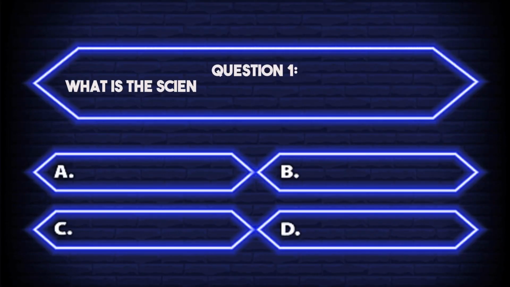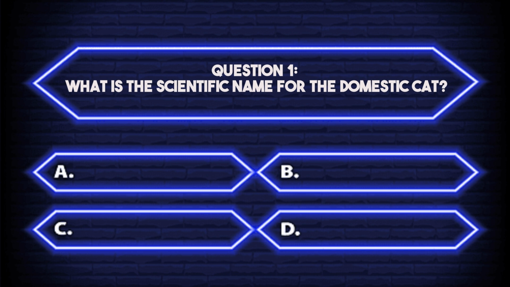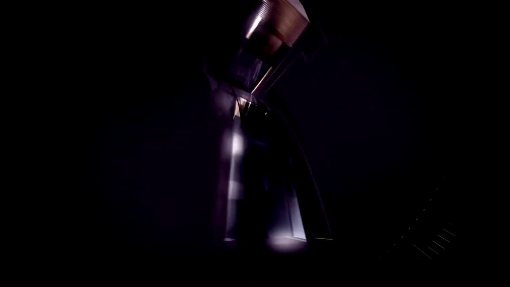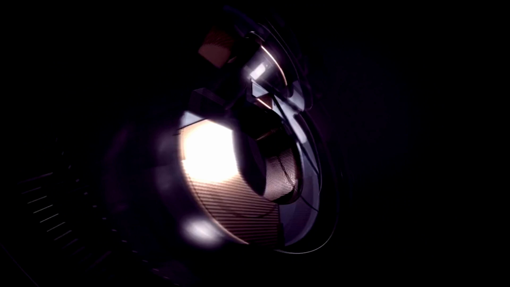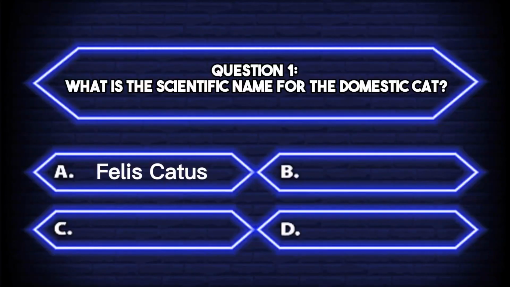Question 1. What is the scientific name for the domestic cat? A. Felis catus. B. Felis sylvestris. C. Felis lynx. D. Felis leo. Your timer starts now. The answer is A. Felis catus.